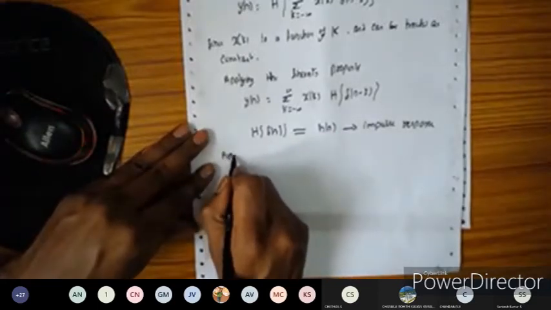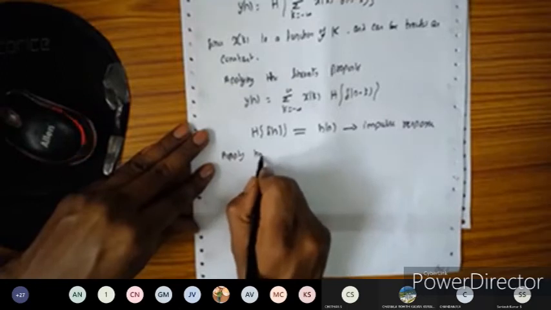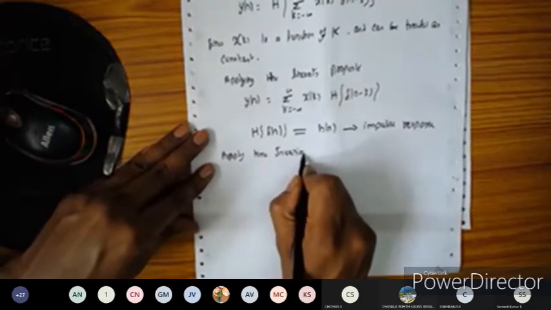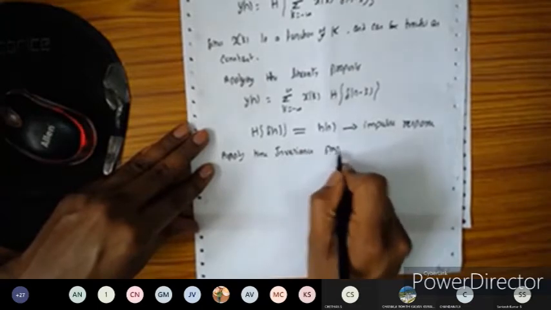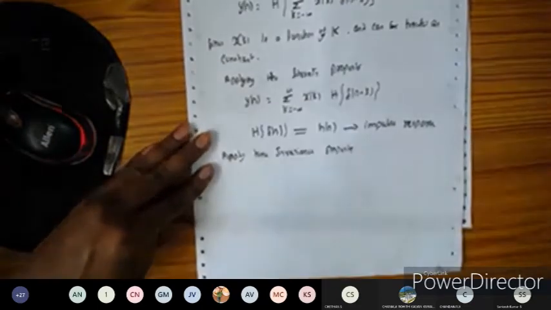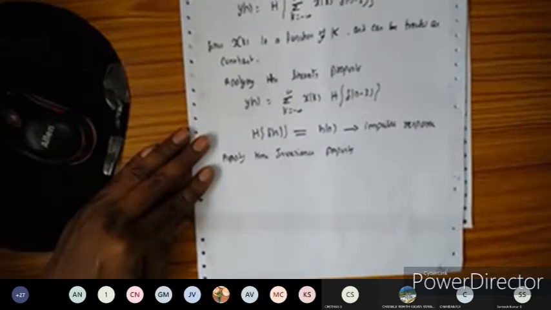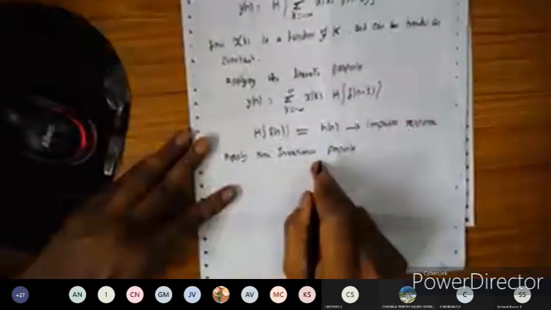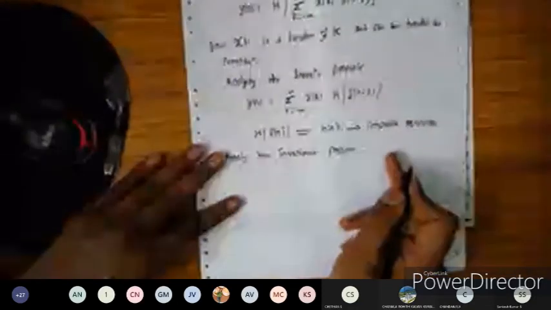So apply the time invariance property. So time invariance is nothing but what? A shift in the input signal results in an identical time shift in the output signal.